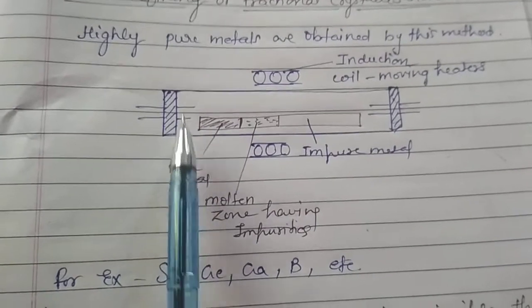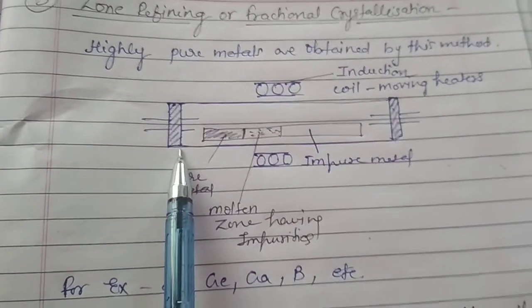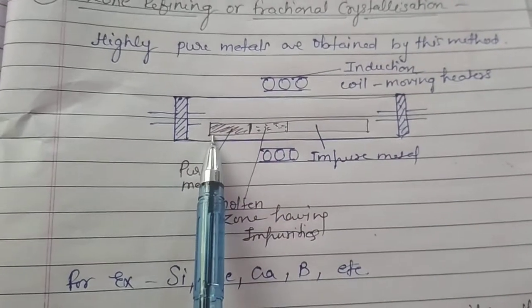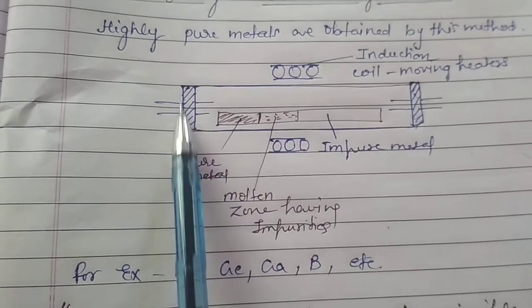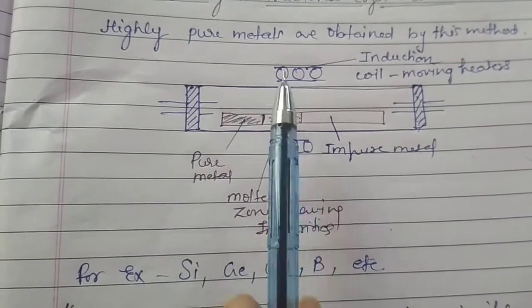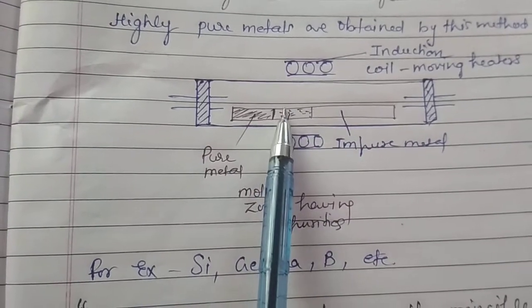In this method, we convert the impure metal into a bar, and it is placed in a tube in which an inert atmosphere has been created.